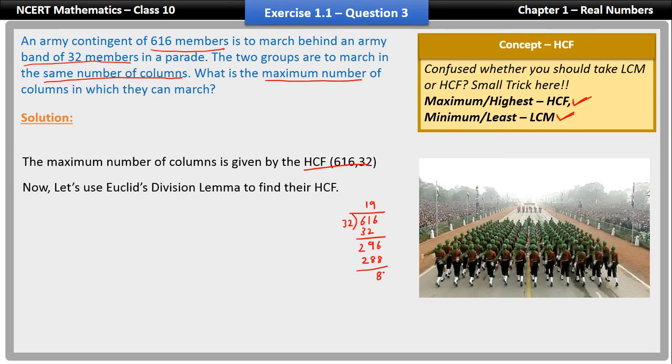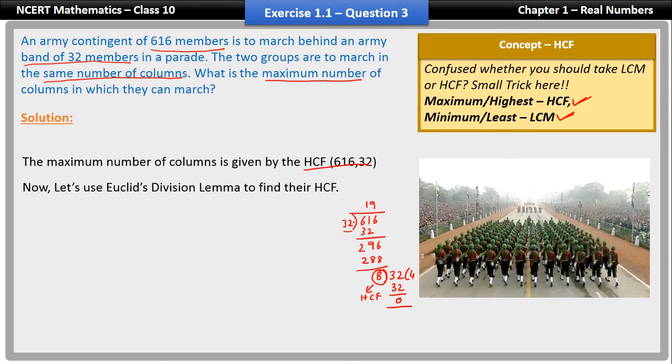Now because the remainder is not equal to 0, we have to perform the long division method again. Now this remainder will be the divisor and this 32 will come over here. 8 4s are 32. So the HCF is nothing but 8. 8 is our HCF. So you can either find the HCF in this long division method, or you can use Euclid's division lemma to find the HCF.